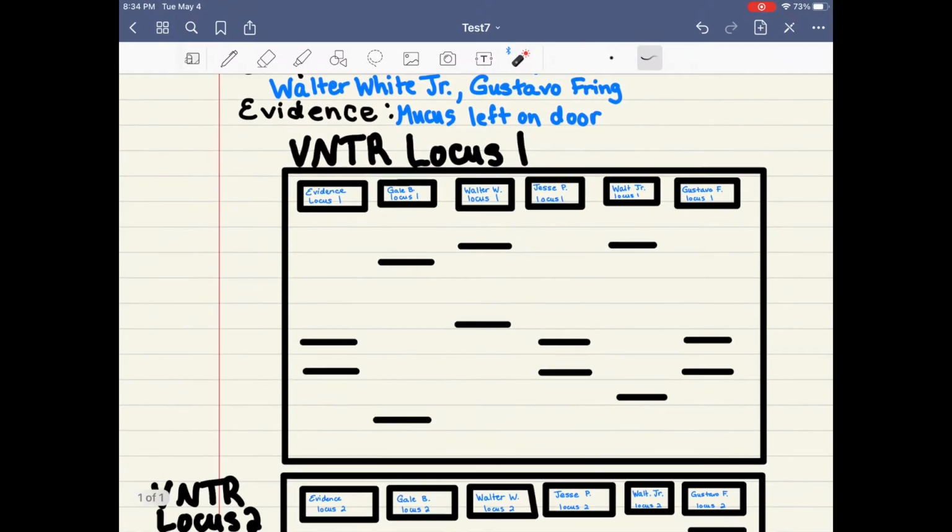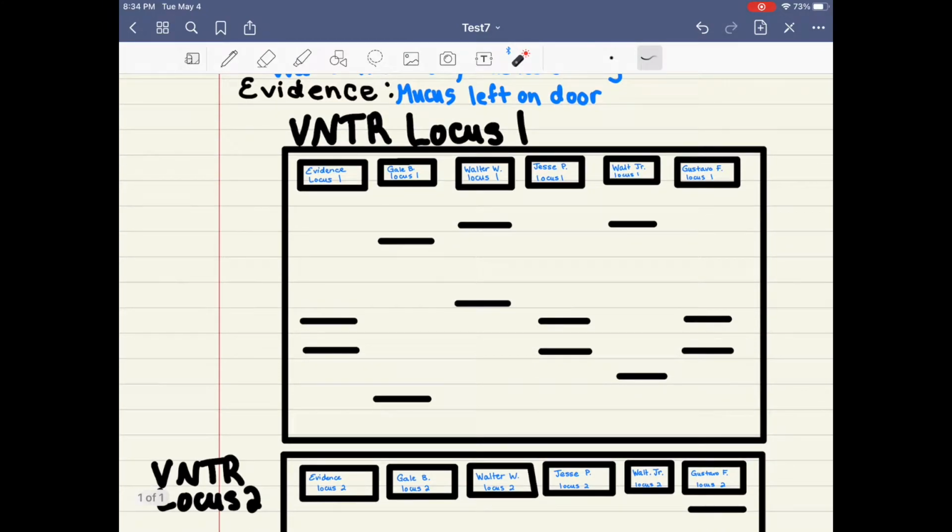So we'll look at this first locus. We have the evidence locus right here. Let's compare it first to the victim, Gail. As you will see, he's missing two of the loci that are from the evidence, so he definitely does not belong to this evidence, DNA-wise. Secondly, we have Walter White, and you will also see he does not connect to the loci.